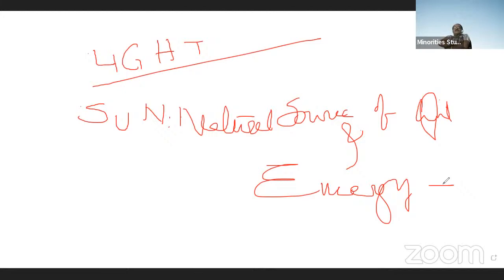According to the law of conservation of energy, energy doesn't have a particular form, so energy has many forms. Light is also one of the forms of energy, which provides the sensation of vision. So the sun is known as the natural source of light, and not only of light, but also the natural source of energy.